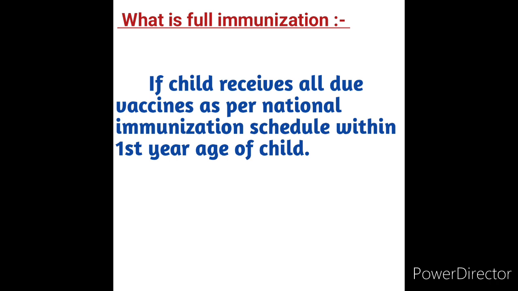Not just immunization, full immunization. If a child receives all due vaccines as per the national immunization schedule within the first year of age, it is called full immunization. That means approximately 12 to 13 months. In some cases the child has flu or fever or some infectious condition; in that condition we can provide an extra one month also. So full immunization means the child receives all due vaccines as per the national immunization schedule within one year.